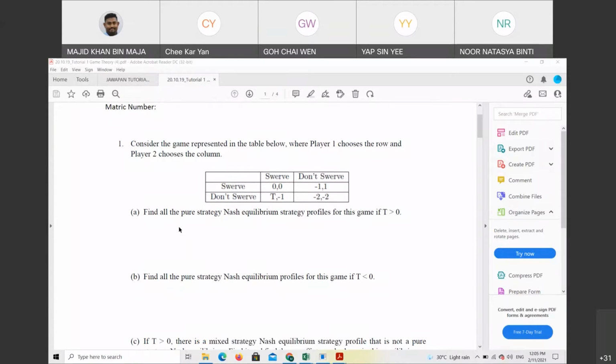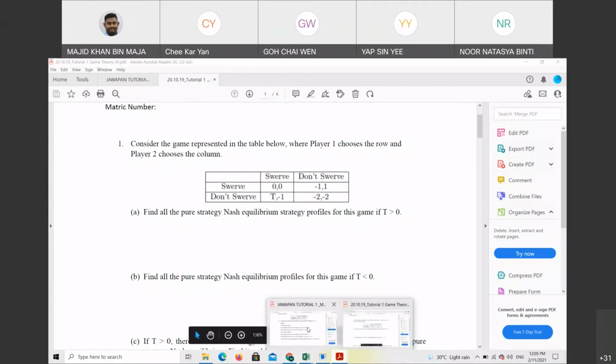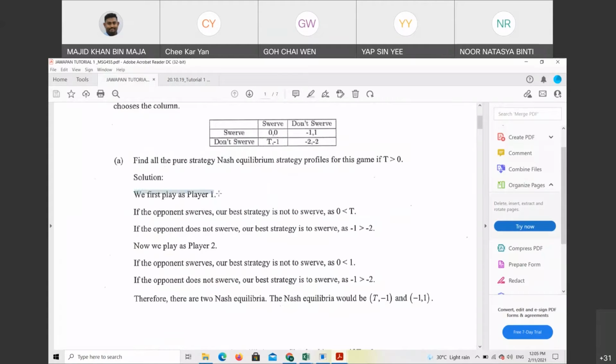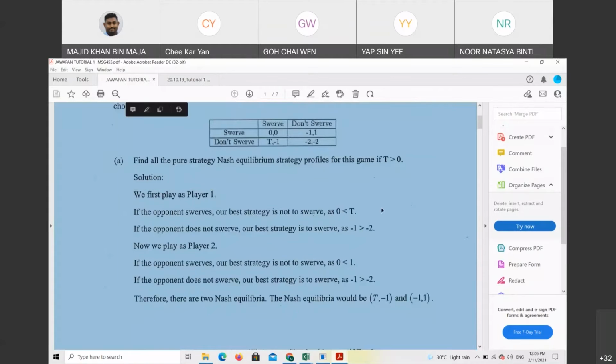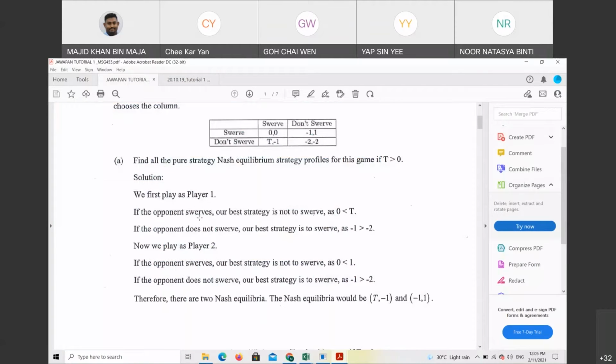Okay, let's look. First of all, you need to write, we first play as player one. If the opponent swerves, meaning player two swerves, our best strategy is not swerve, as 0 is less than t. It means t is more than 0. So our best strategy is not swerve.